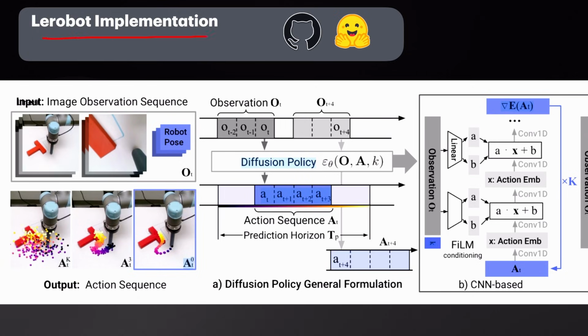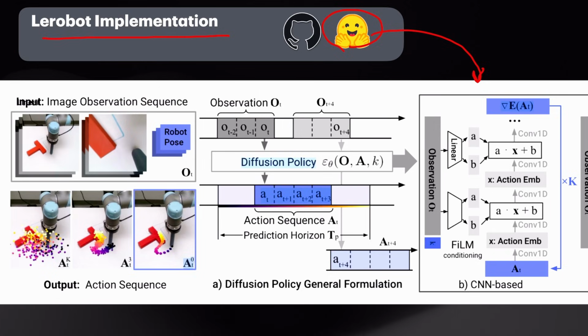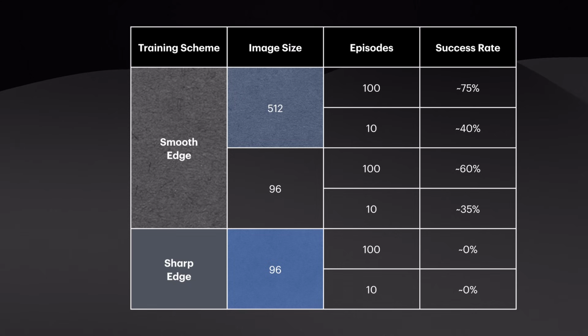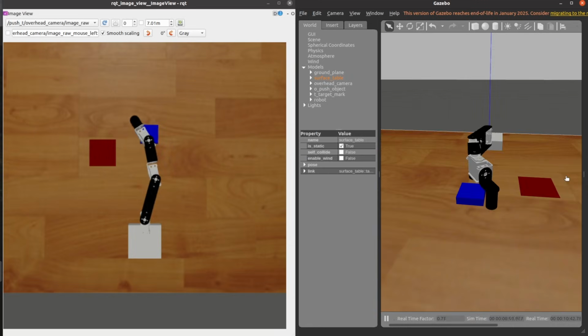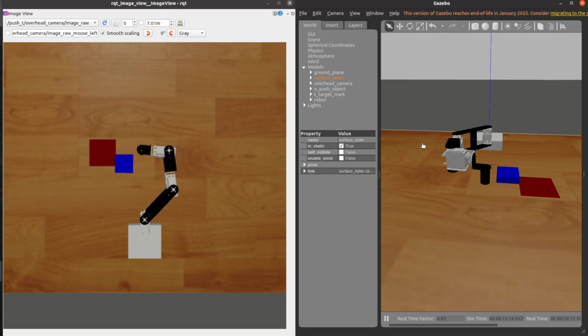So, in summary, LeRobot only implements the CNN-based architecture, so we must be careful during our training data collection. Our training data must not have sharp edges. If we can mitigate the sharp edges of our training data, we clearly see that our model converges properly. Finally, after multiple experiments, I can conclude that the best performance was achieved when I used 100 different episodes using 512 by 512 size images with smooth edge training data.